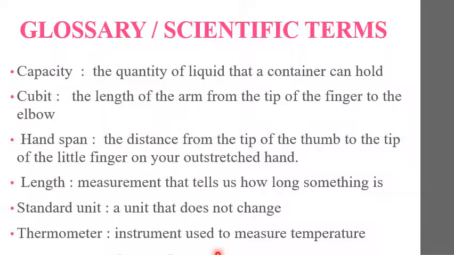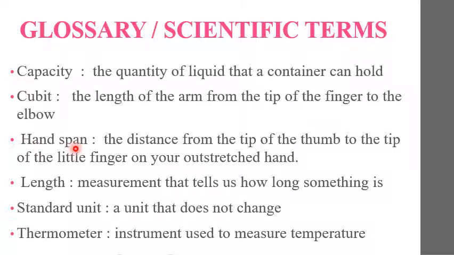Before we proceed to the main content of the chapter, let's have a look at the scientific terms from this chapter. Capacity: the quantity of a liquid that a container can hold. Cubit: the length of the arm from the tip of the finger to the elbow.